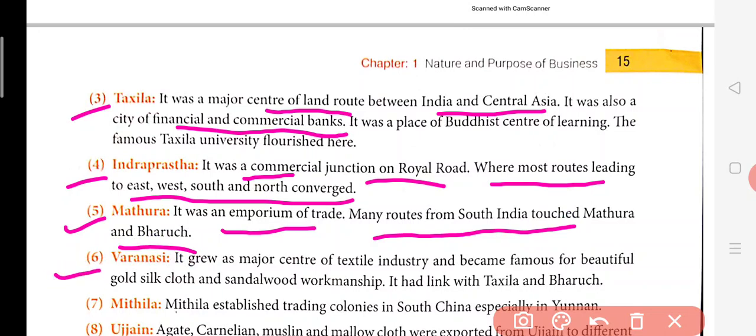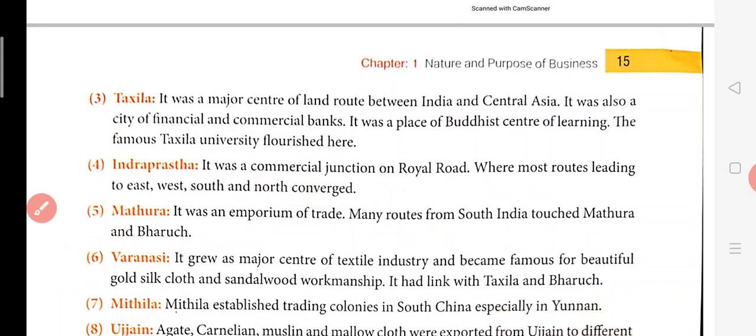Now Varanasi grew as a major center of the textile industry and became famous for beautiful gold and silk cloth. Varanasi was already famous for its good quality silk cloth and sandalwood workmanship. There were artisans who used to make sandalwood articles and sell them. It had a link with Takshila and Bharuch.